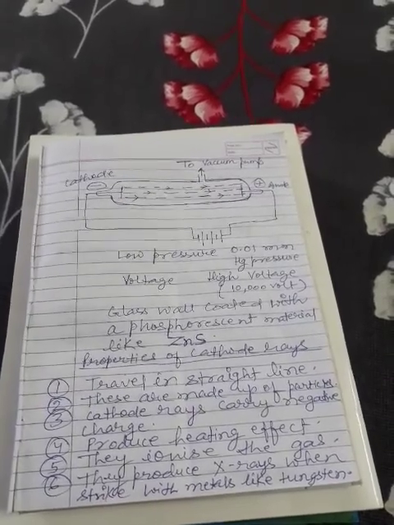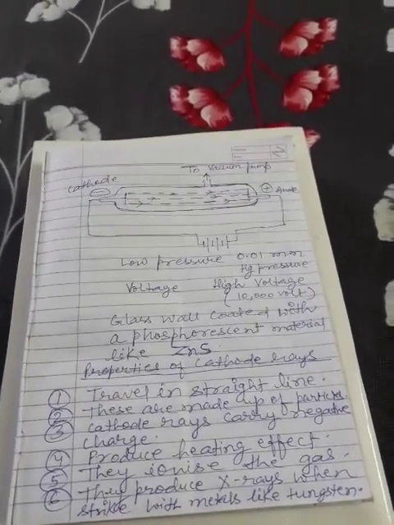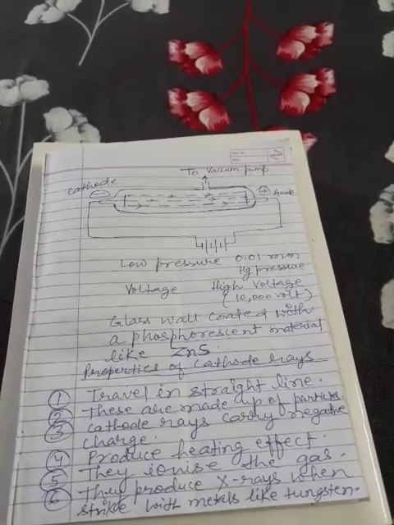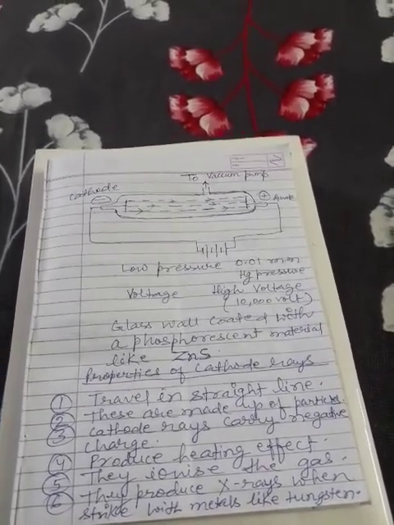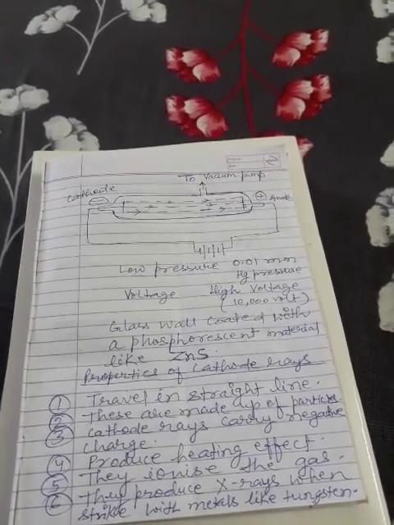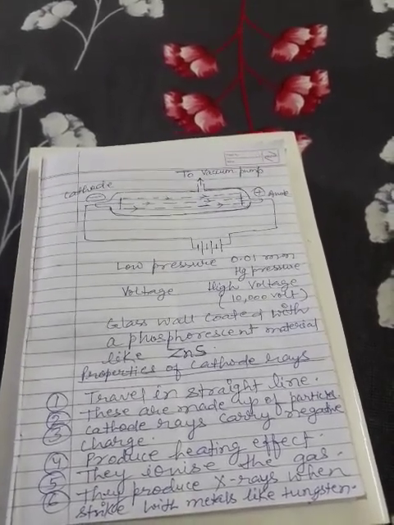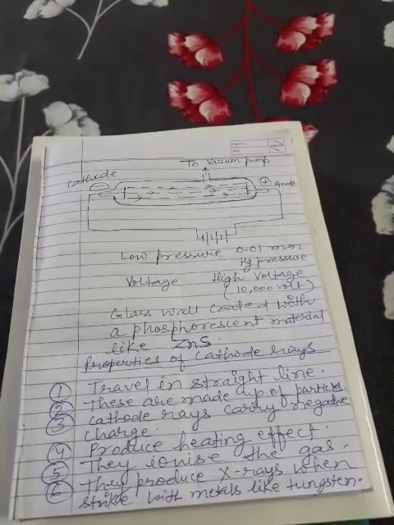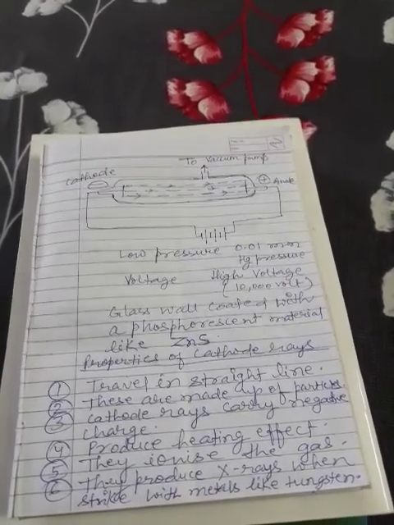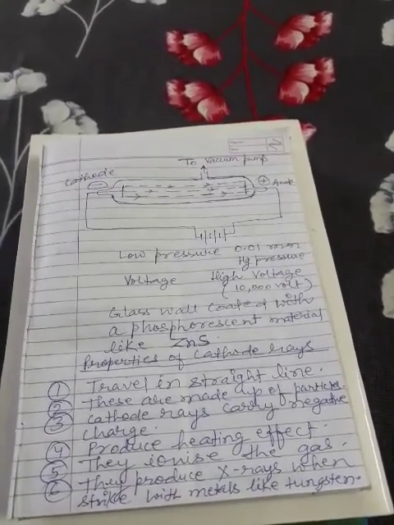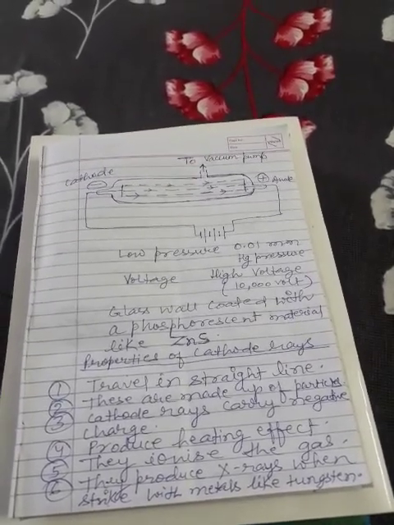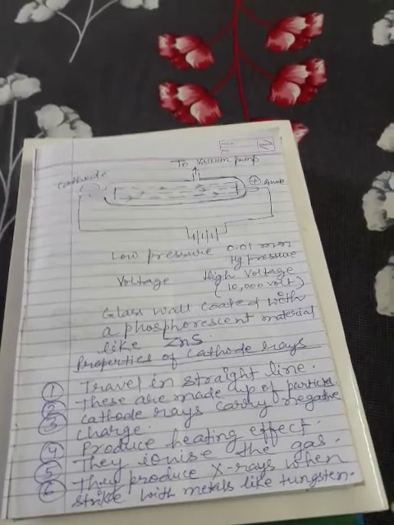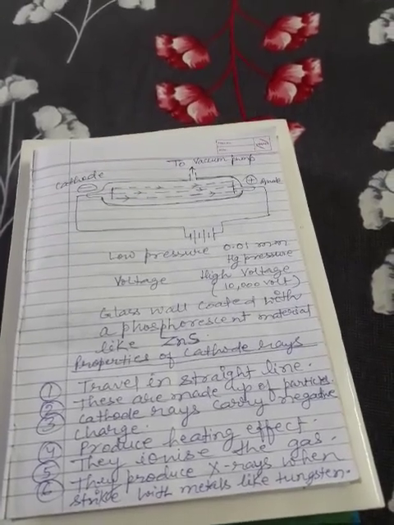Now, what are the properties of cathode rays? Cathode rays travel in a straight line. They are made up of particles. Cathode rays carry negatively charged particles. Cathode rays produce a heating effect. They ionize gases. Cathode rays produce X-rays when they strike metals like tungsten or molybdenum.